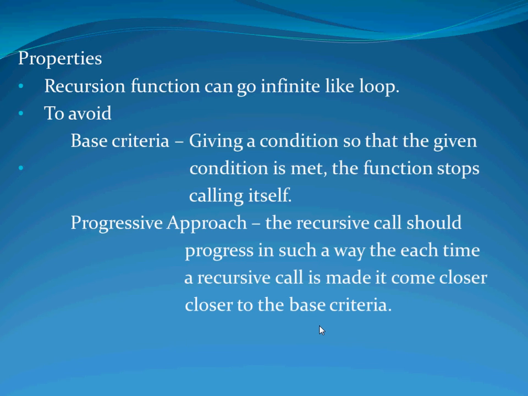Then the progressive approach: the recursive call should progress in such a way that each time a recursive call is made, it comes closer to the base criteria. What does it mean? The program is going to execute 5 times. After executing once, it moves 1 step forward. After executing 2, it moves 2 steps forward toward the output. After 3, it moves 3 steps. After executing 4, it moves 4 steps. There's only 1 step remaining. After 5, there's no need to execute again.